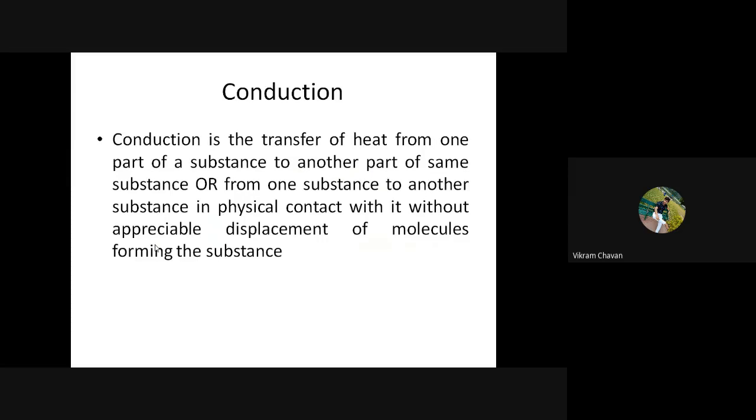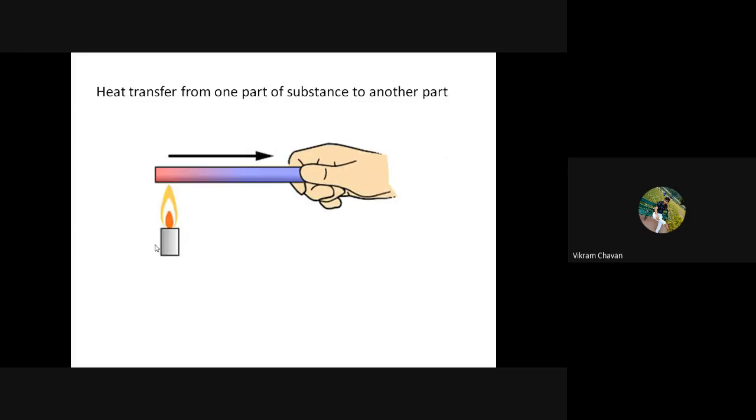Is everyone understanding? What is the definition of conduction? If you have any doubt, you can ask, you can comment in the chat box. Once again, I will repeat the definition. Now you have two examples.